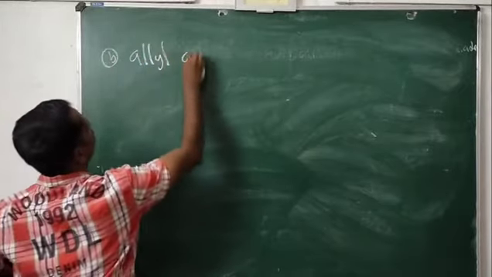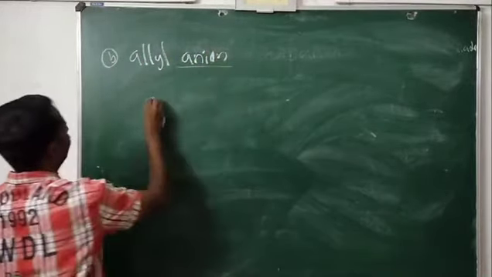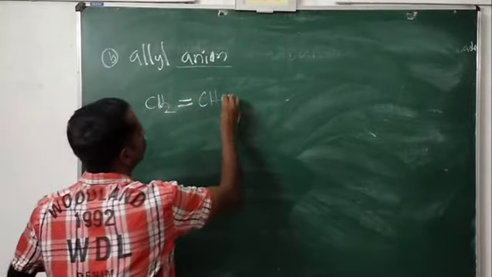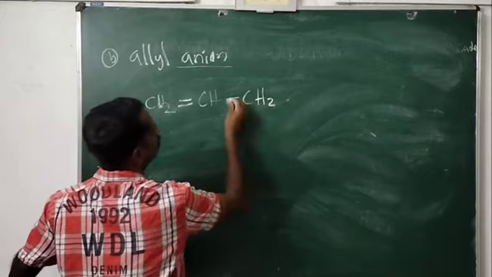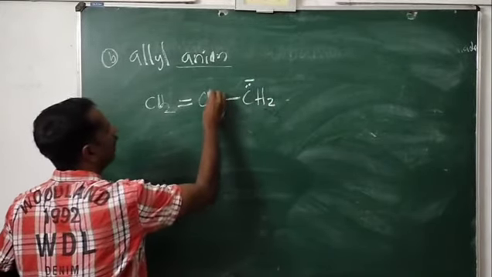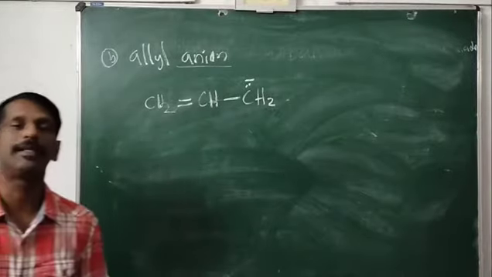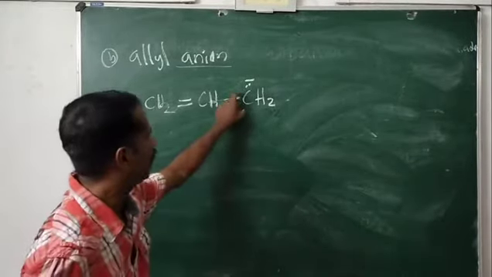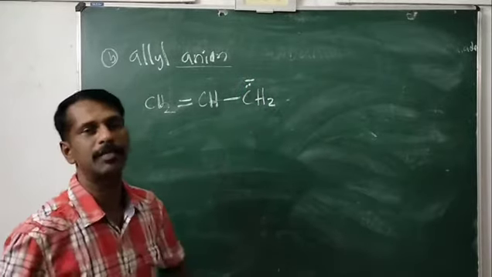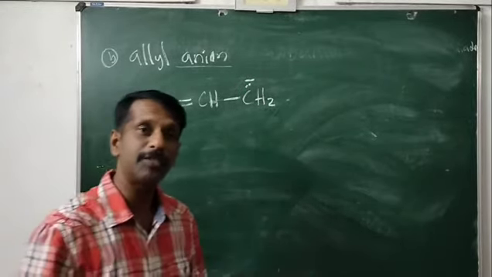Allyl anion. What do you mean by allyl anion? Look here: CH2, double bond, CH, single bond, CH2 with a pair of electrons. This is allyl anion. Allyl anion can be stabilized by resonance. This is an anion because this carbon has a pair of electrons and a negative charge. This can be stabilized by resonance.